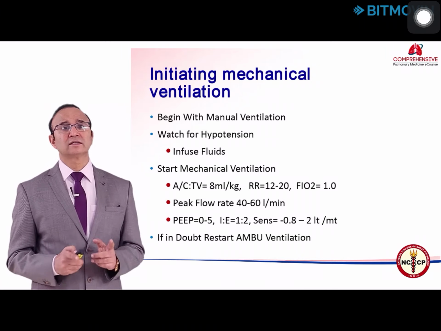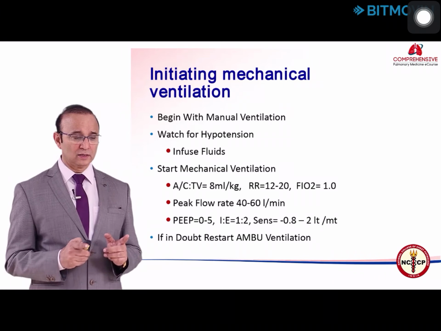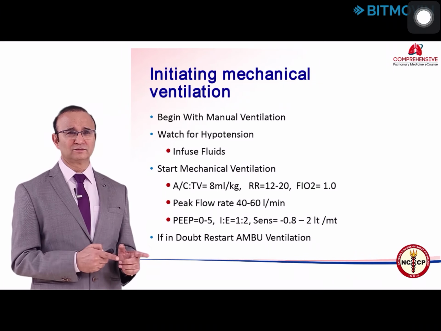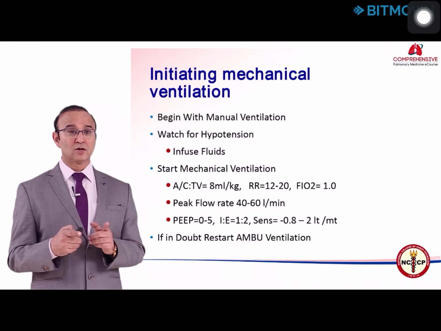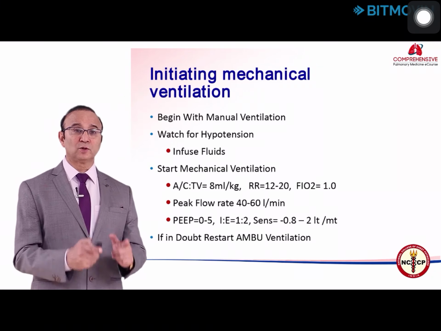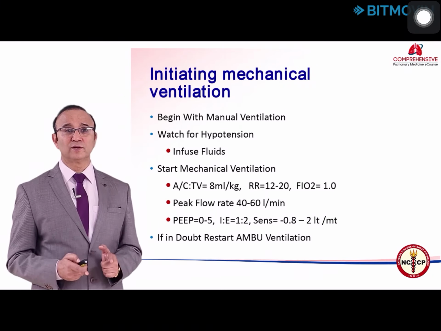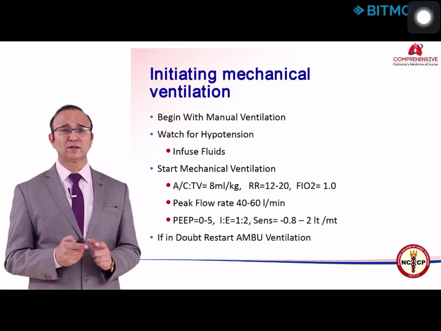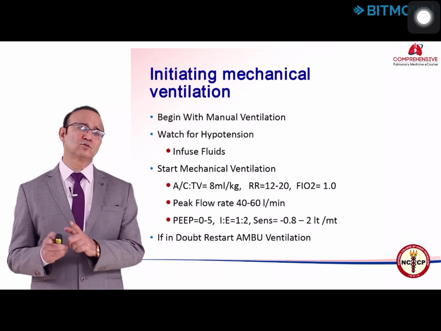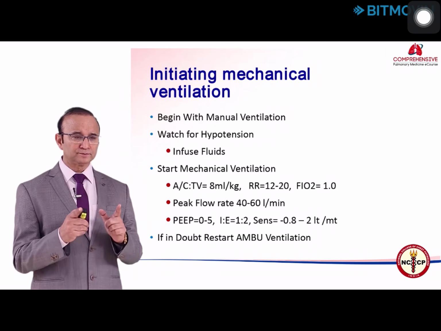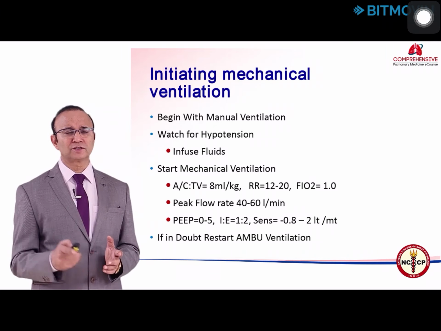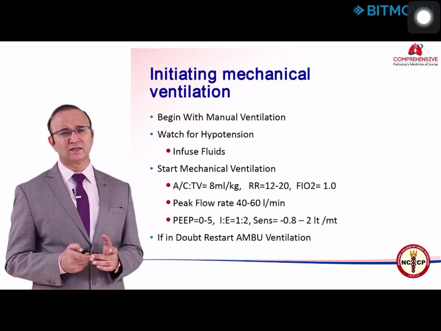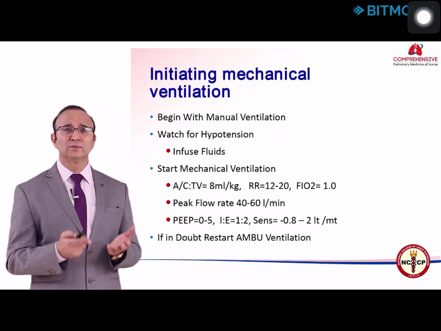There are various reasons why a patient can get hypotension. One of the reasons is that you give sedation, which can bring down the blood pressure, or because of positive pressure ventilation there is a decrease in venous return, the patient was relatively dehydrated and there is a drop in blood pressure, or rarely it could be a pneumothorax. But if the patient develops hypotension, you push in about 200, 300 ml of normal saline, which will bring up the pressure.